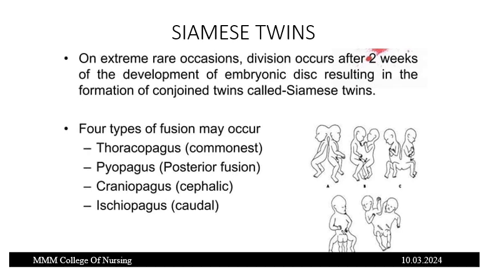So Siamese twins. What are Siamese twins? On rare extreme occasions, division occurs after 2 weeks of the development of the embryonic disc, resulting in the formation of conjoined twins called Siamese twins. These conjoined twins may be of four types: thoracophagus, pyophagus, craniophagus, and ischiophagus. As you can see in the picture, thoracophagus is the commonest, pyophagus is posterior fusion, craniophagus is the cephalic fusion, and ischiophagus is the caudal fusion.